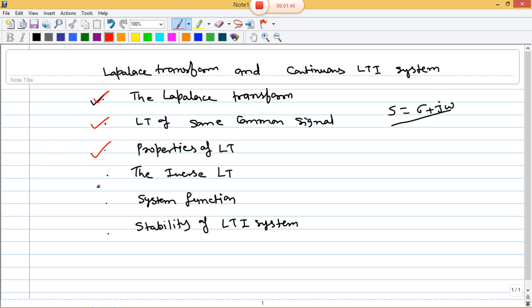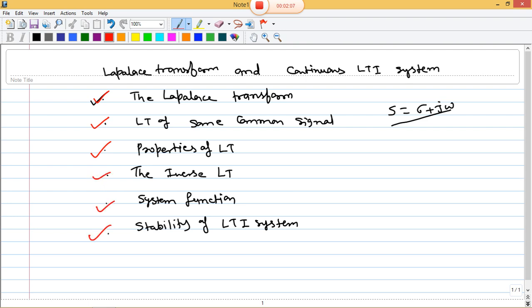System function is nothing but how the system will work, or how the system function will be expressed in Laplace transform form. And in the last, we will check the stability of the LTI system.